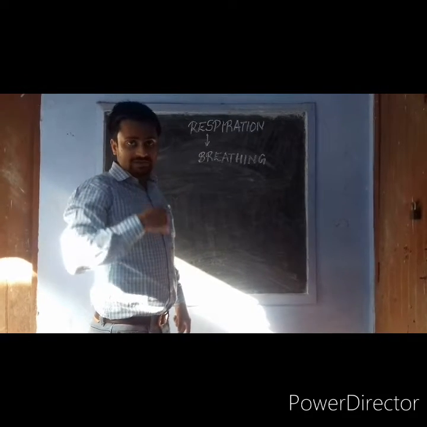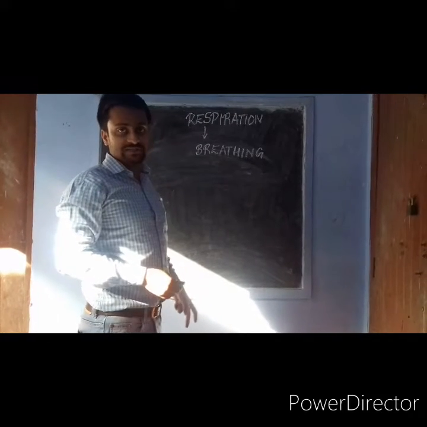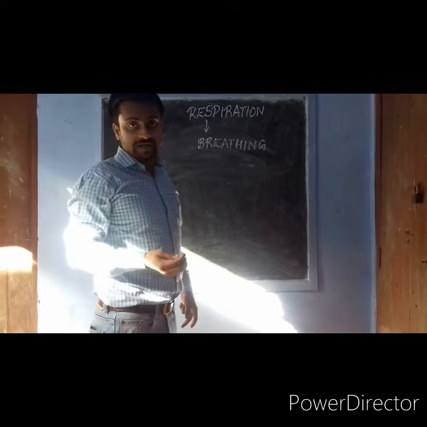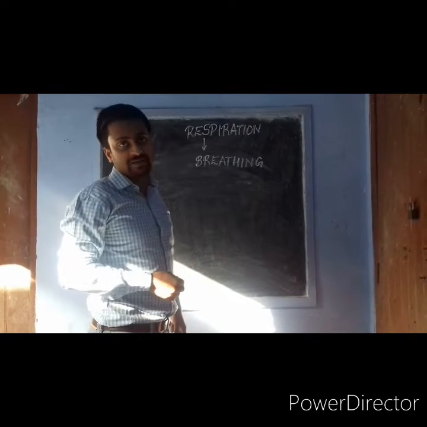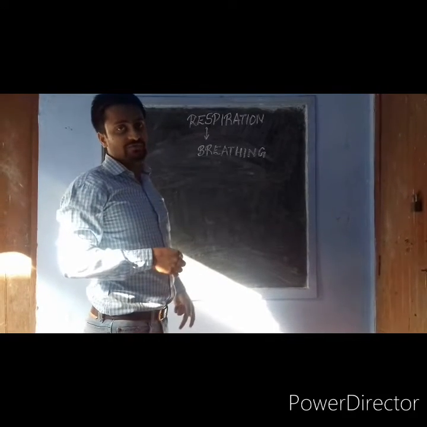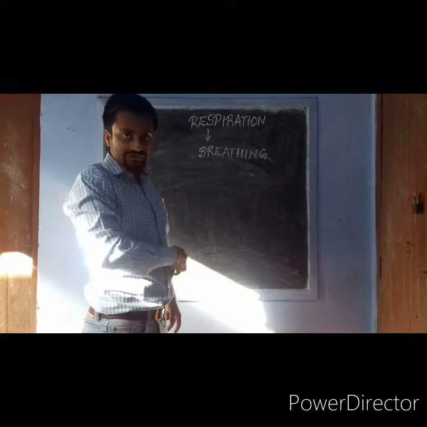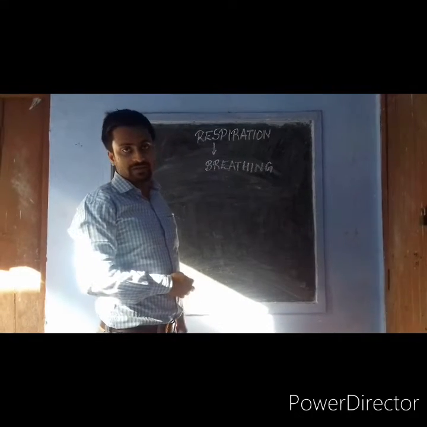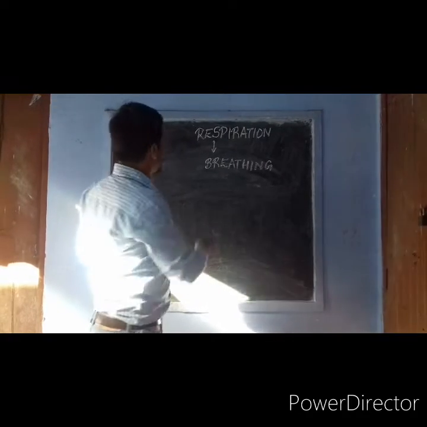While when this oxygen diffuses into the cells, with the help of this oxygen the oxidation of food or glucose takes place, which leads to the release of energy, and carbon dioxide and water are released as byproducts. This is a chemical process in which energy is released. So this process, from the diffusion of gases to the oxidation of food, is a chemical reaction and is called respiration. Respiration is generally of two types.